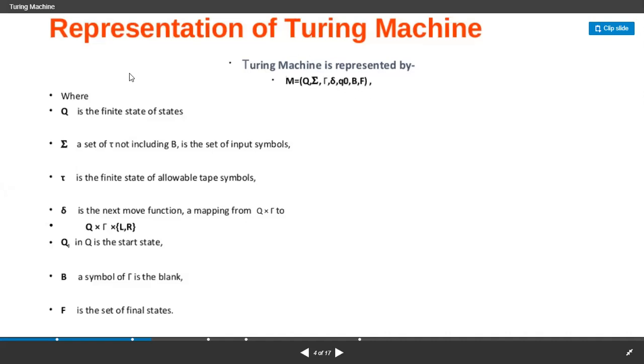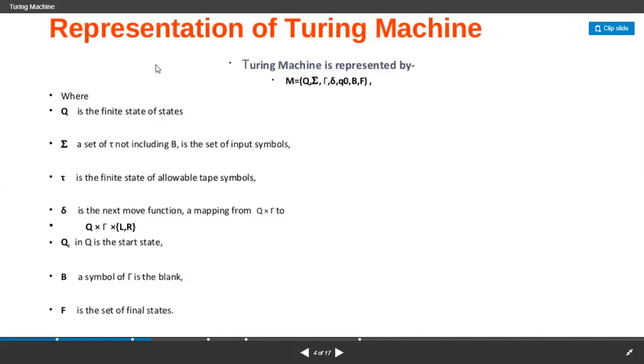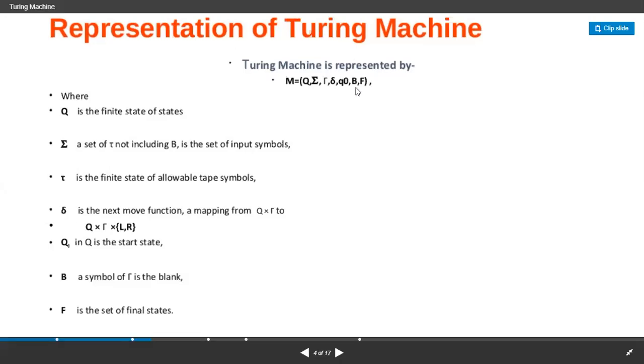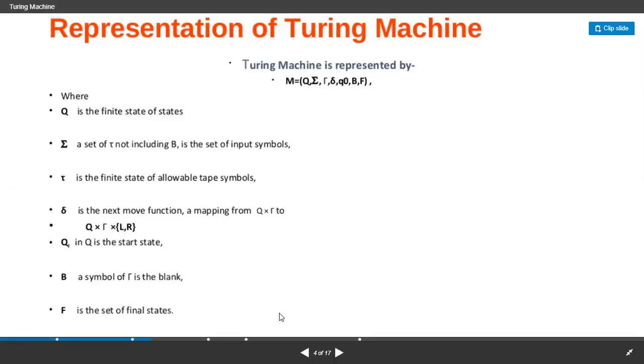There, where we are using the stack, we need to use a stack alphabet Z naught. But here we are not using the stack; we are using a blank symbol B. And why we use this blank symbol B, you can clearly understand at the time of learning the concept of designing Turing machines. Please make a note of this.